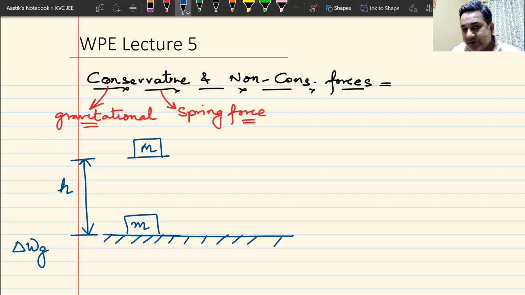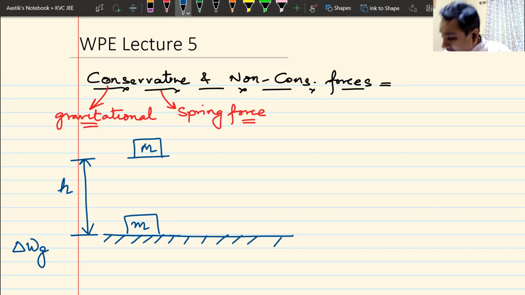So basically what we are doing is trying to understand conservative forces, and we have taken two examples, gravitational force and spring force. Now, to understand what is a conservative force, what we are doing is we are moving a block from ground to a height h. Now, if I find the work done by gravity in this case, if you don't know, I will tell you.